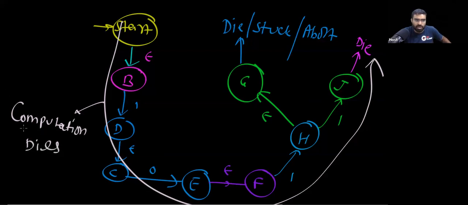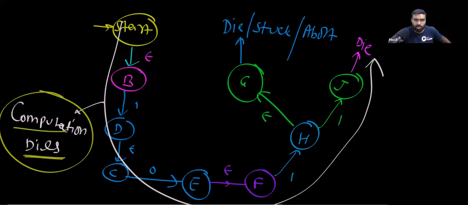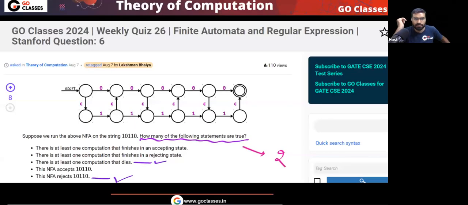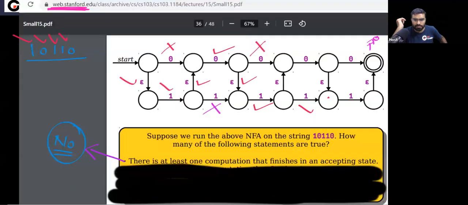Every computation dies. Is this point clear? Please tell me. You can notice this path will die, and this path will also die. Both these paths are dying. So this is the idea. Please tell me, did you understand? Let me know. Okay, let's move on now.